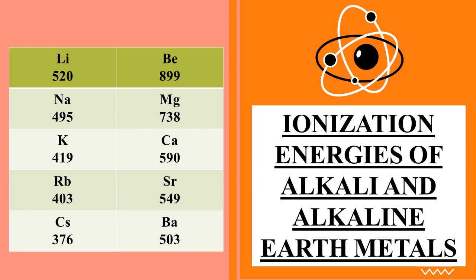For example, lithium and beryllium. Lithium is having 520 kilojoule per mole of ionization energy, which is much smaller than beryllium, which shows the ionization energy of 899 kilojoule per mole. Same is the case for all other members.